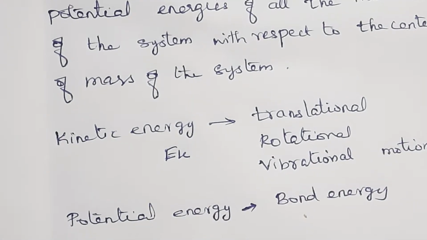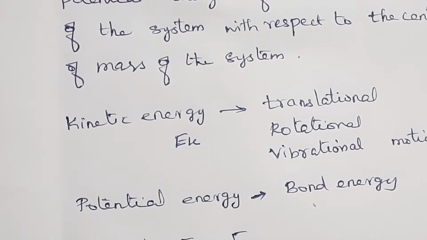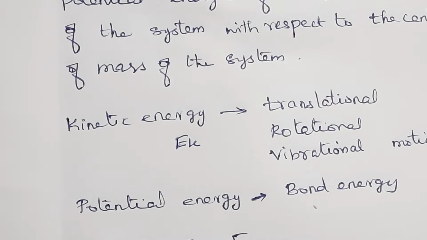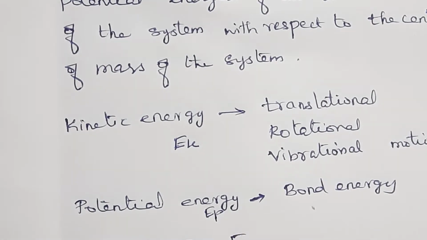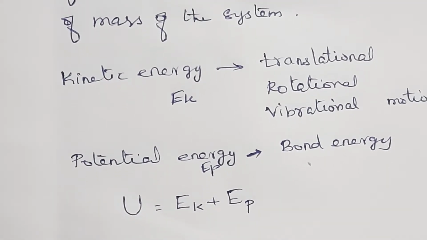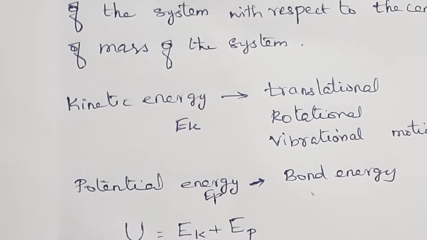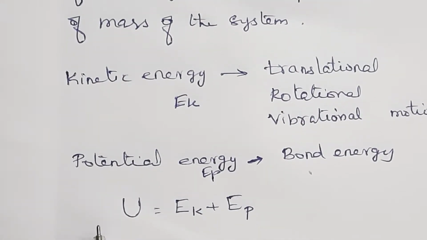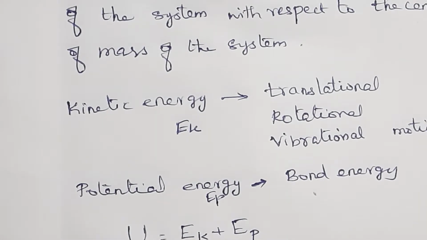Potential energy. The energy due to the molecular interaction is called potential energy, denoted by EP. For example, bond energy. So what is the total energy? The total energy of a thermodynamic system is denoted by the symbol U. U is equal to EK plus EP, that is, the sum of kinetic energy and potential energy.